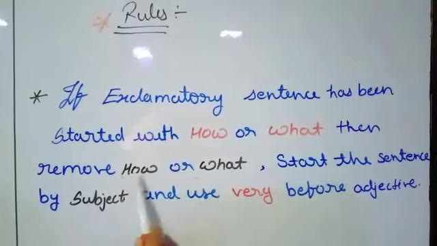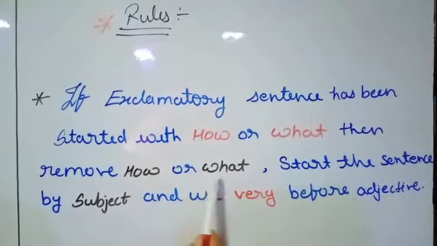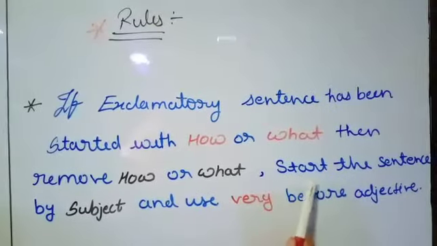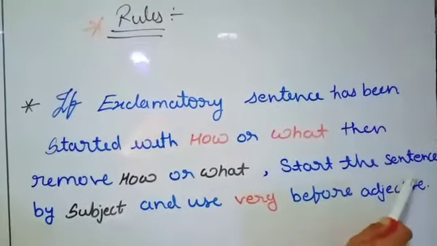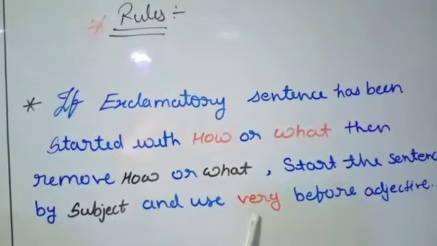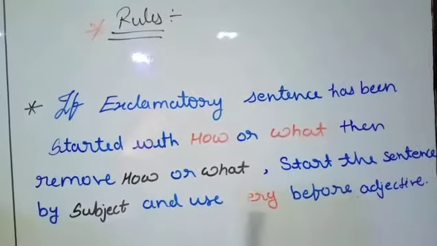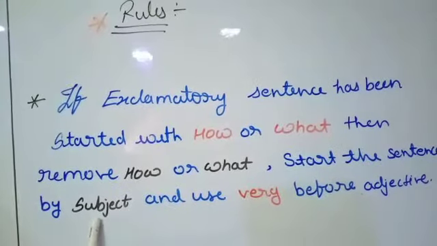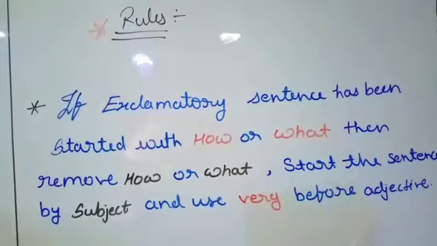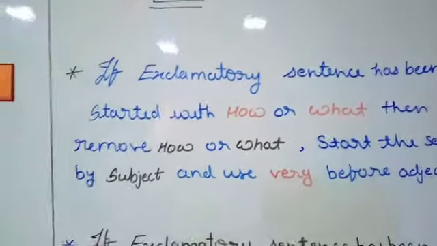That time we have to remove these two words, whether how or what is there. And start the sentence with the subject and use very before the adjective. So let's see with the example.